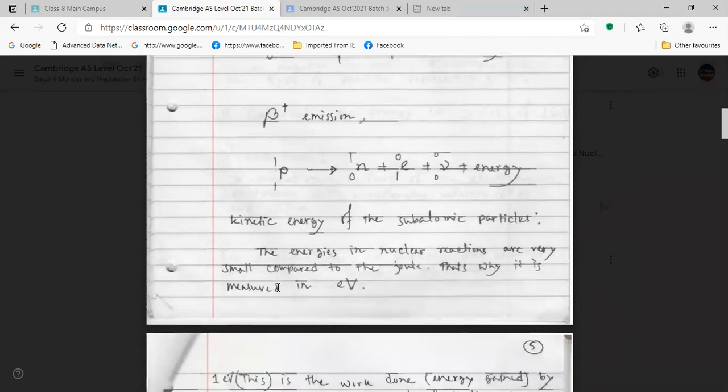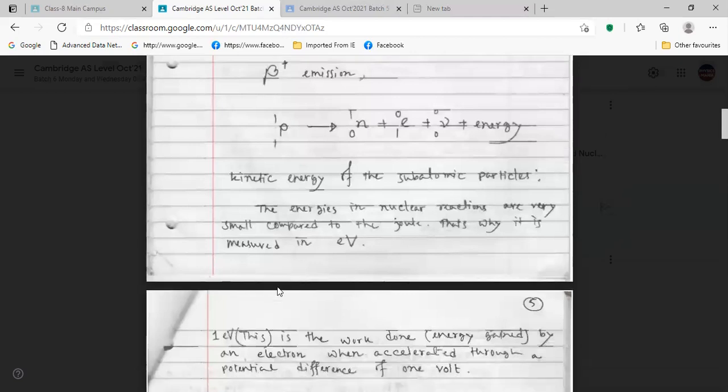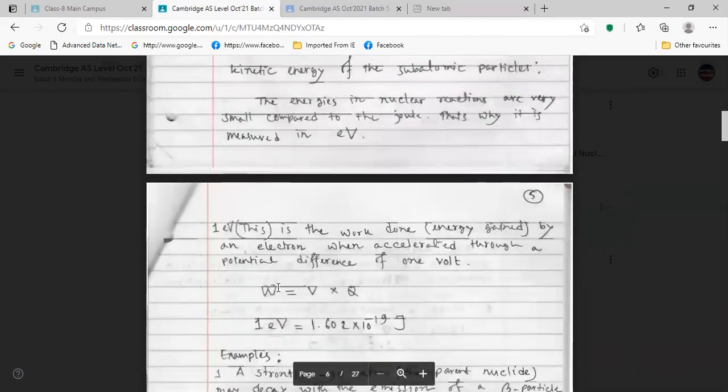Kinetic energy of subatomic particles. The energies in nuclear reactions are very small compared to joule. This is why it is measured in electron volt. This is also a new idea for you. In O level or IGCSE, you did not use this electron volt idea, but now you are getting electron volt.